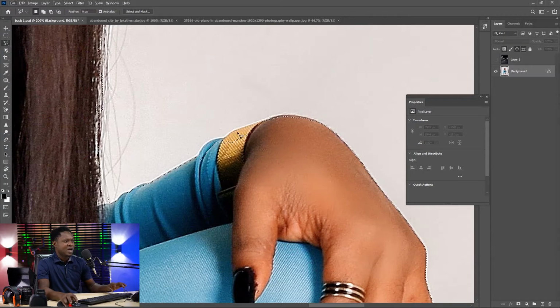There is also a tutorial here that you can watch to get a clear view of what I'm talking about, how to use the lasso tool very well. We are going to add this area which is not selected and is supposed to be selected. So we have to hold our Shift down and you have the plus on it, then we'll add it to the selection.